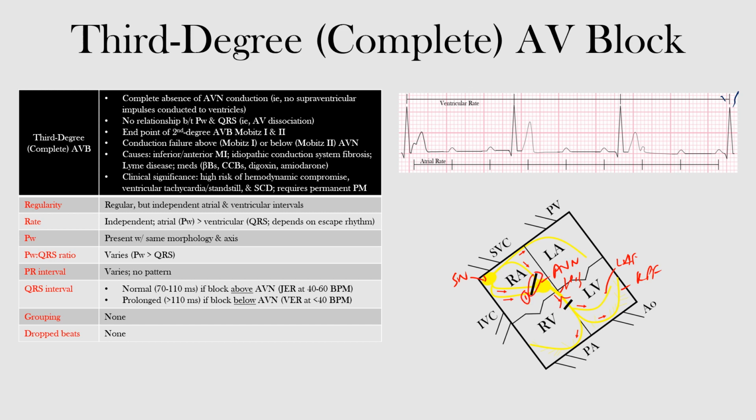Right at the crest of the AV node, and this one's right there, because it's so high, occurring where Mobitz type 1 would often occur, we can have a junctional escape rhythm, okay? Meaning that the rhythm can come from somewhere within our AV node or AV junction or the His bundle area, and because of that we can get these junctional escape rhythms where we have narrow QRS complexes with a rate between 40 and 60 beats per minute.